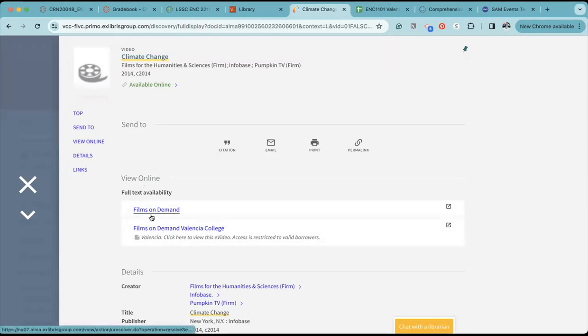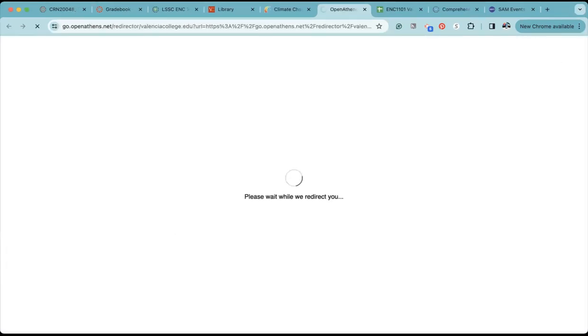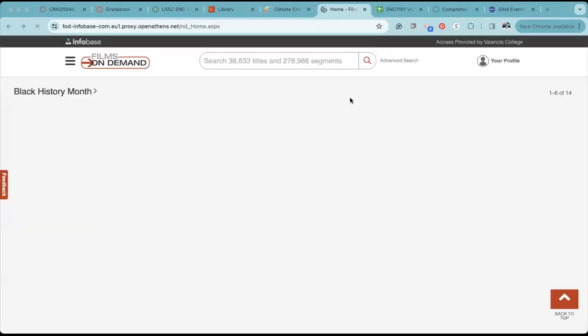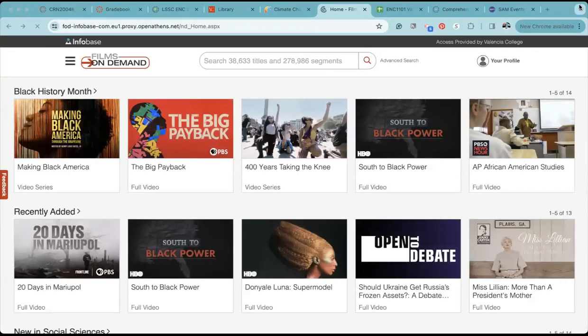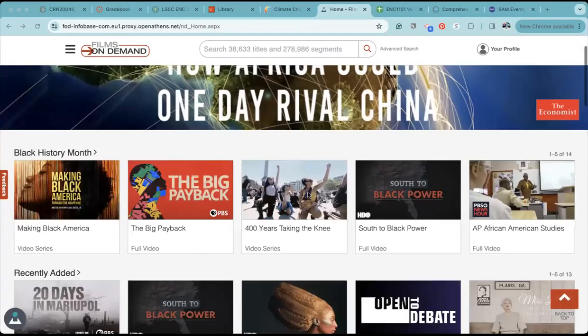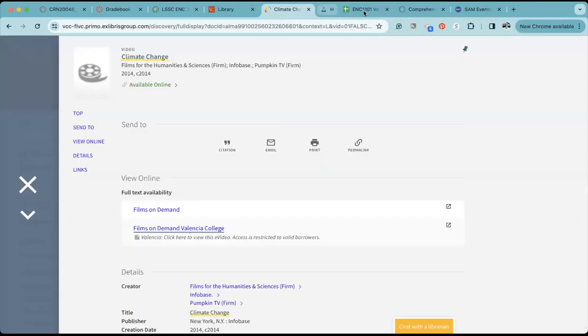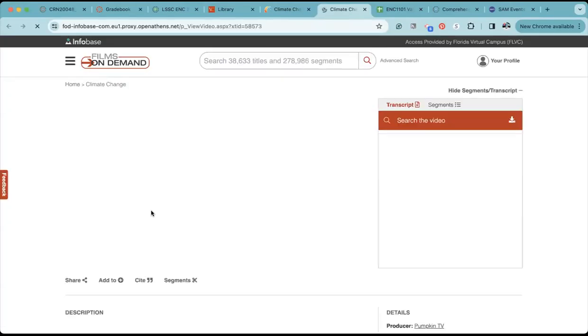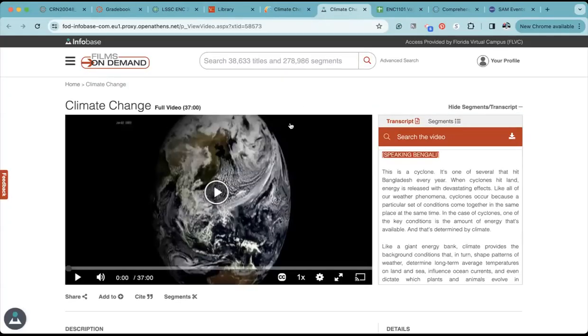So you need to look down below where it says view online, and there's two different links. There's Films on Demand and Films on Demand Valencia College. It doesn't really matter which one you check. The source will open, and you will be able to, oh, this irritates me. Let me try the other link because it did not take me directly to Films on Demand. There we go. Okay, so the first one did.